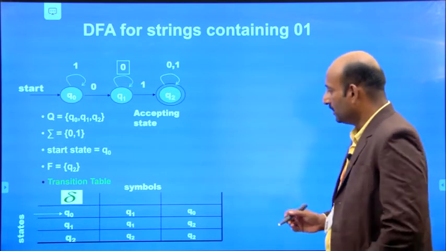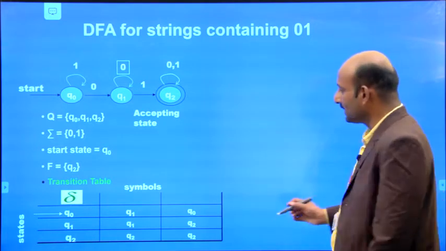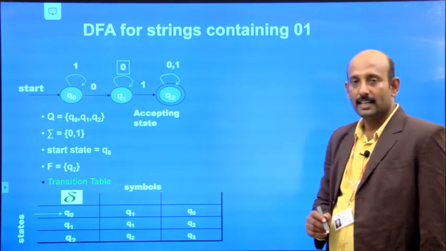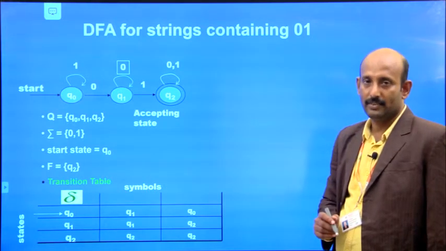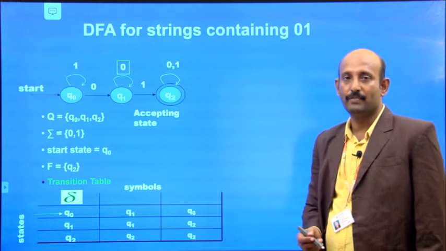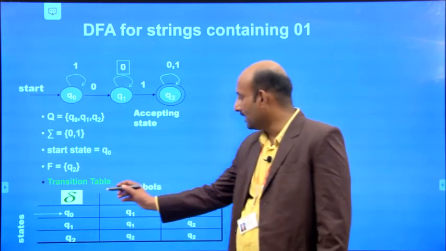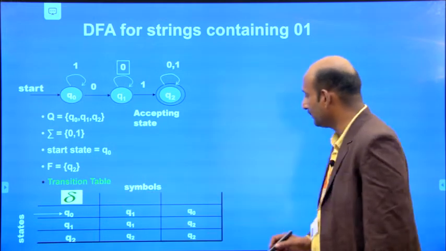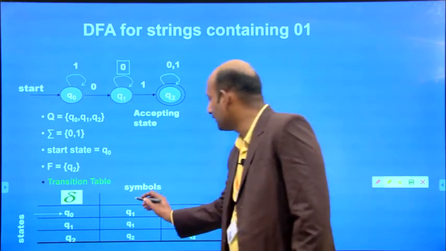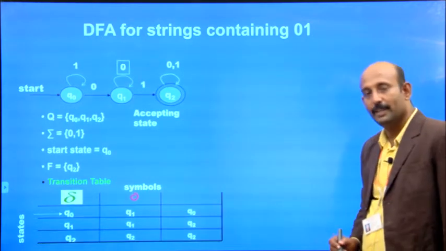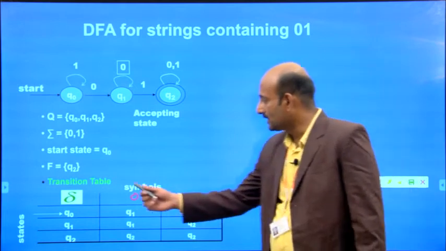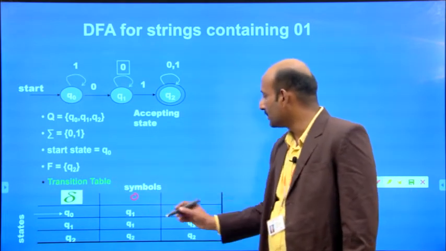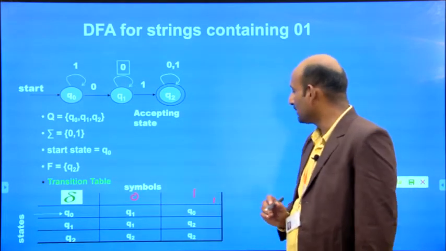Okay. Now we can take the state delta. Delta is a transition function or a mapping function where we have the input symbols: the input symbol 0, and another one, the input symbol 1.